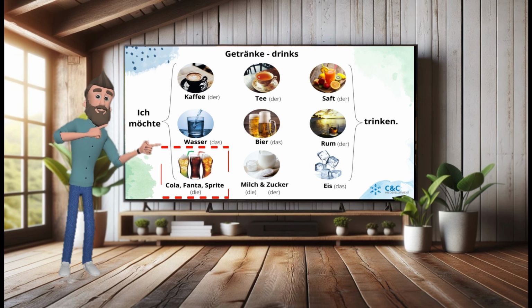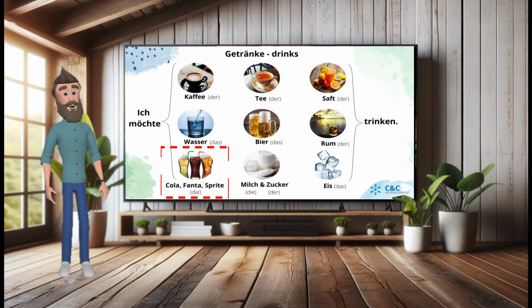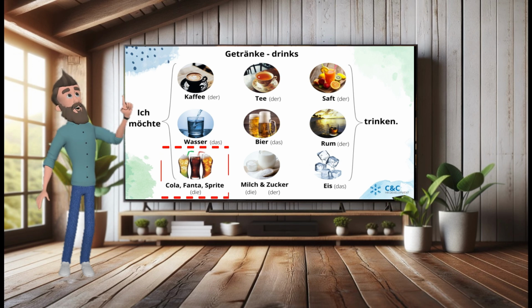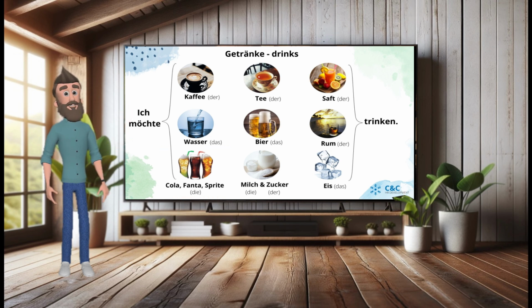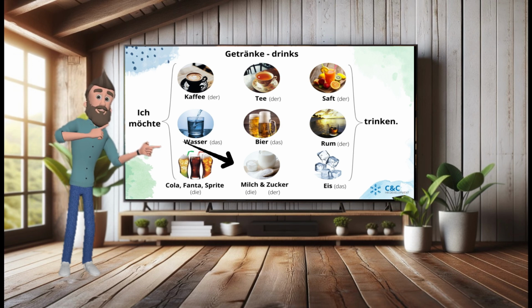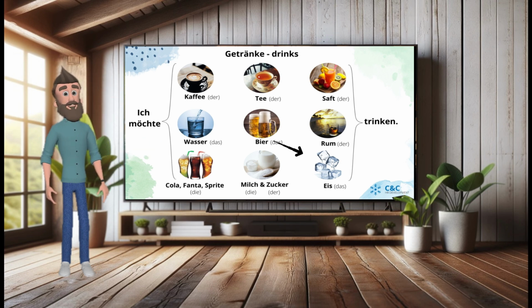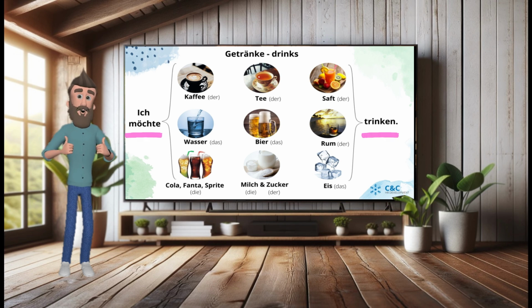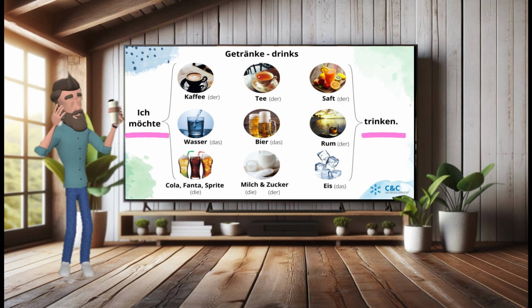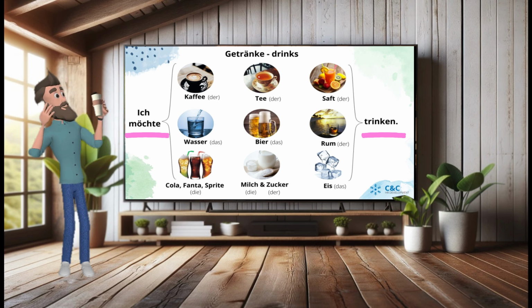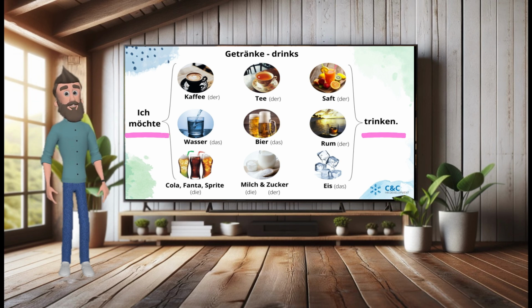Here is a little explanation. In the Philippines, you say Coke, you say Royal. In Germany or Austria, we don't call it Coke or Royal, we say die Cola, die Fanta, die Sprite. And if you want to make your coffee tasty, you might need some of those. Die Milch und der Zucker. And for a cold drink, you want your drink with ice. Das Eis. With that, you can already order a drink. Ich möchte Kaffee trinken. Ich möchte Rum trinken. Ich möchte Saft trinken. Great.